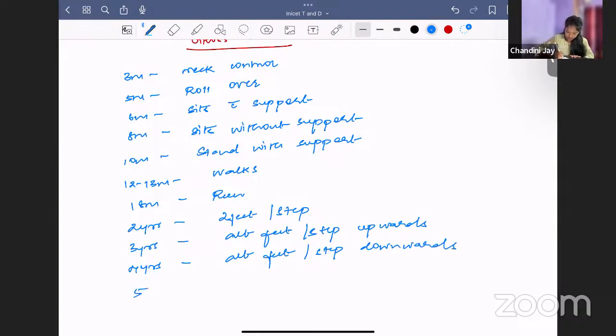And by 5 years, baby can skip. Okay. So these are the gross motor milestones which you should know. One more thing you should remember is riding a tricycle. So when does a baby ride a tricycle? Tricycle 3 years. Try 3. Okay. That one thing you have to know.